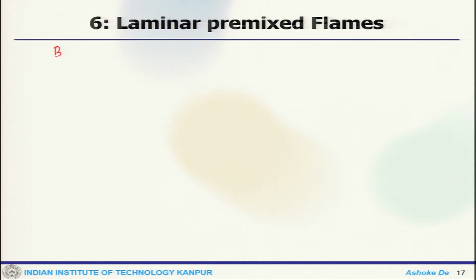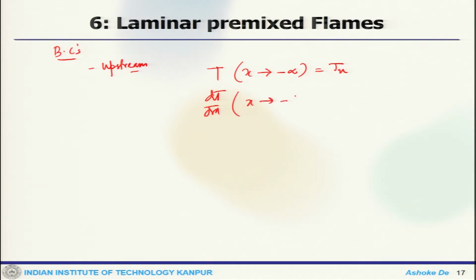Now, what are the boundary conditions? If we look at those boundary conditions first, at the upstream, when x tends to negative infinity, T is T_unburned, and the gradient, when x tends to negative infinity, is 0.